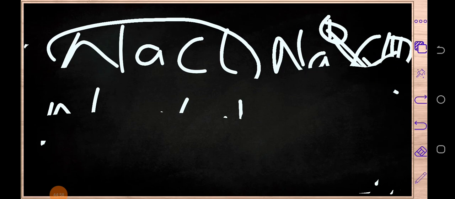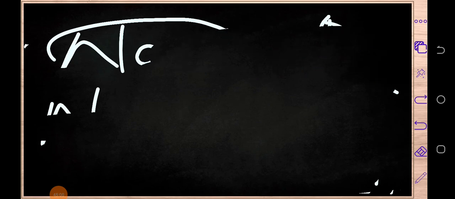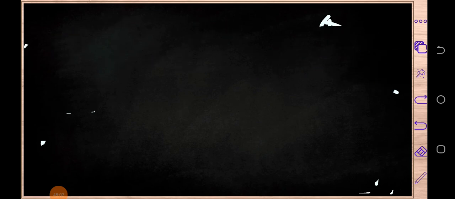Okay, maybe the last example which I can give you before I write the procedure. I'm going to write the procedure. Don't worry, because I know that maybe you can forget. So I'm going to write so that you can copy in your book and keep on revising. Okay, so the other example I'm going to give you is a compound, magnesium oxide.